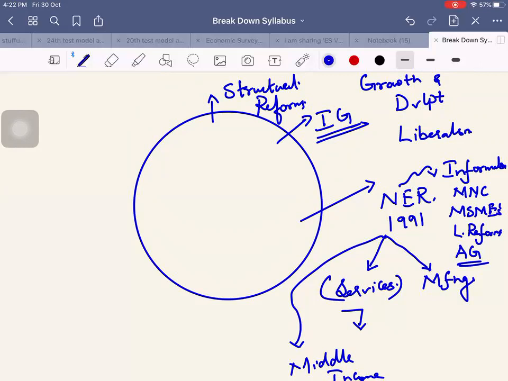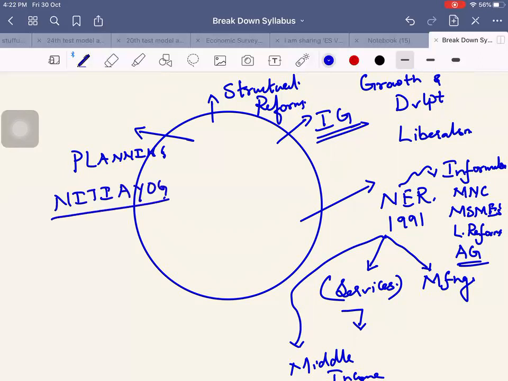That means this can be linked up to the structural reforms question, and it can also be linked up to planning. That means earlier centralized planning, then bringing in indicative planning, and we can bring in Niti Aayog there. Niti Aayog's impact, that means Niti Aayog's role with respect to decentralized planning, etc. And how is the Planning Commission different from Niti Aayog? Already last year this question was asked.